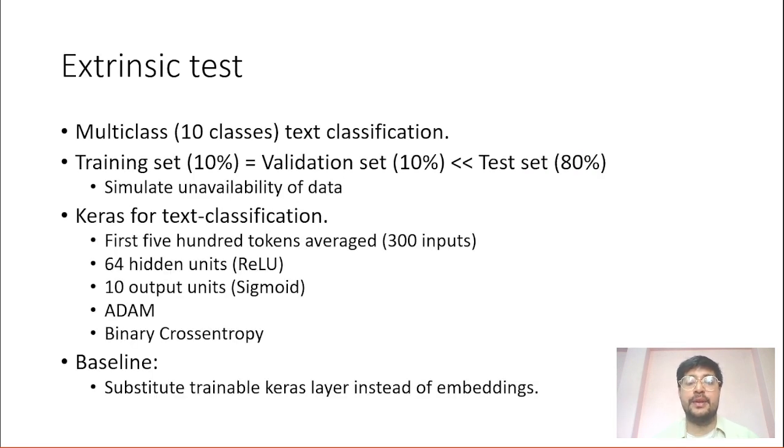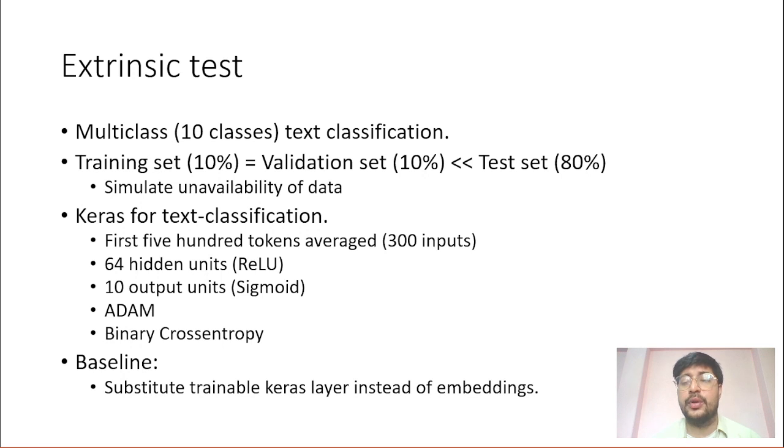In extrinsic evaluation, we try a text classification problem to simulate the scenario of having few data points for any given application, which frankly is a regular use case for resource-poor languages such as Nepali. We train our classification model with limited sample points and test it in large samples.